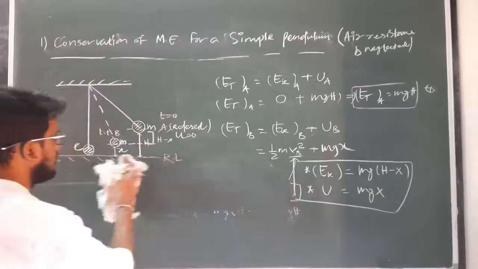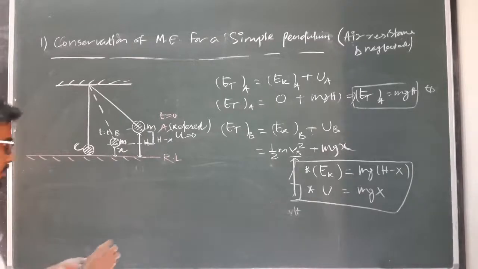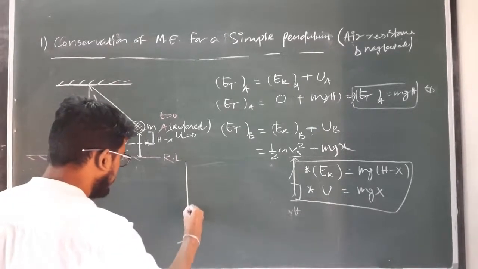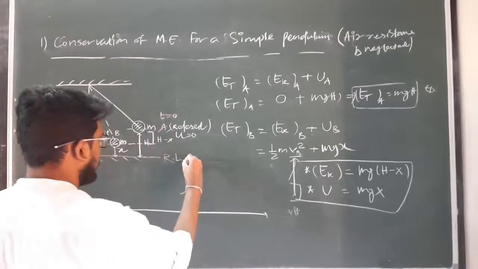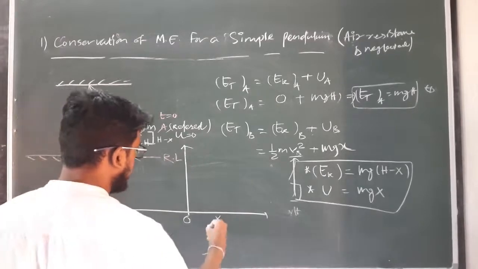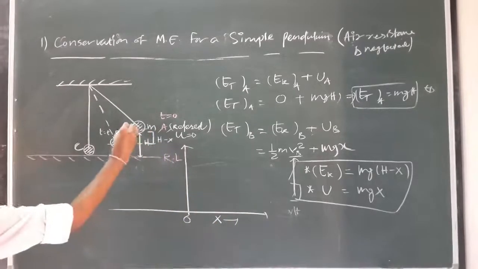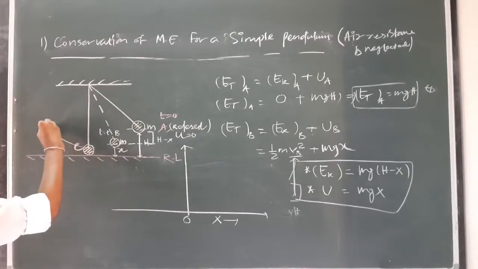So if we are trying to plot the graph, then the graph between the potential energy and kinetic energy will look like this. If I am taking x here, as the pendulum is oscillating, it can also move from C along this direction.